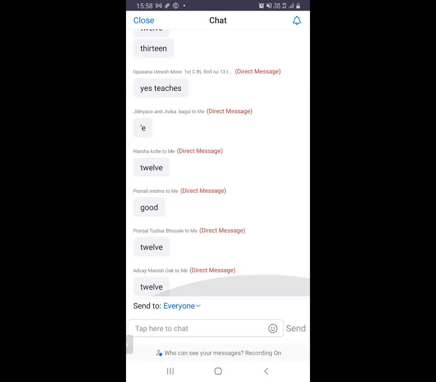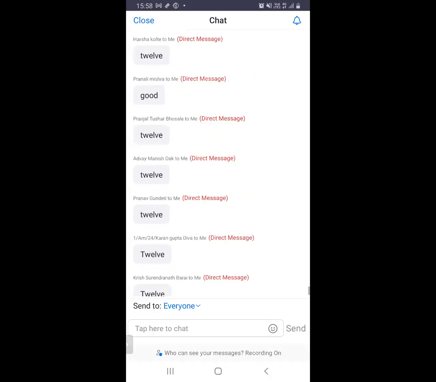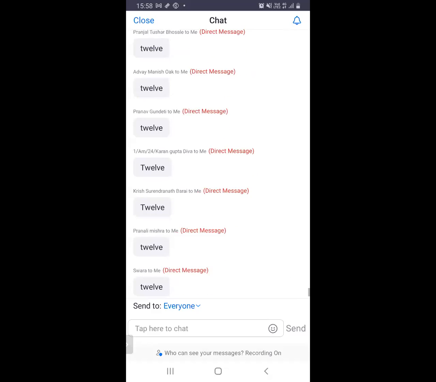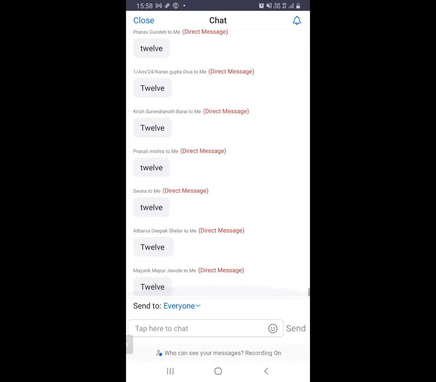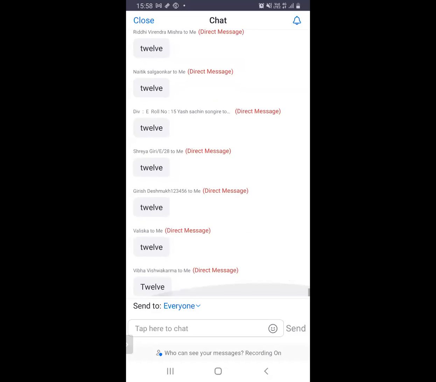Yes, Arusha, correct. Pranjal, correct. Advai, correct. Only 3 students? Yes, Pranav, correct. Pranali, correct. Swara, correct. Atharva, correct. Mayank, correct. Ruchita, Riddhi, correct. Naitik, correct. Yes, very good. Now, students, tell me the spelling of 15. What is the spelling of 15?